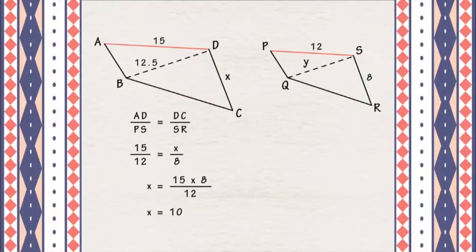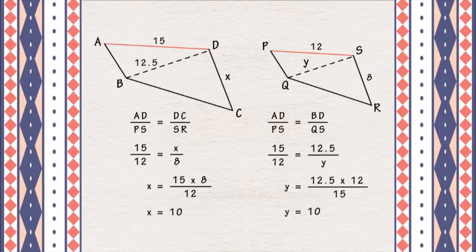AD to PS equals DC to SR. So X is equal to 10. Also, AD to PS equals BD to QS. So Y is equal to 10.